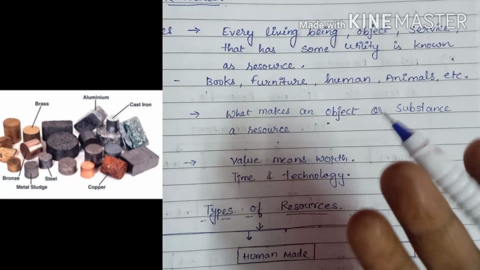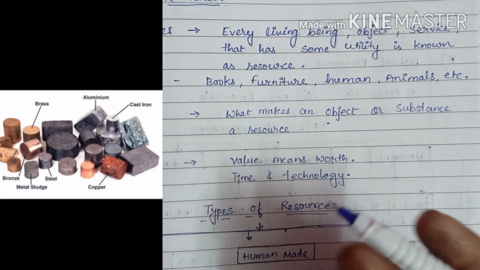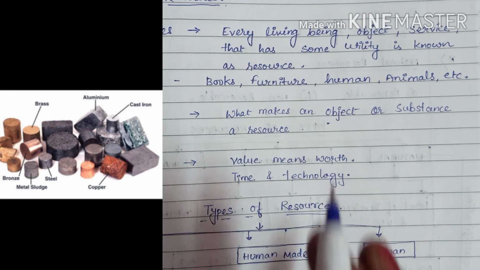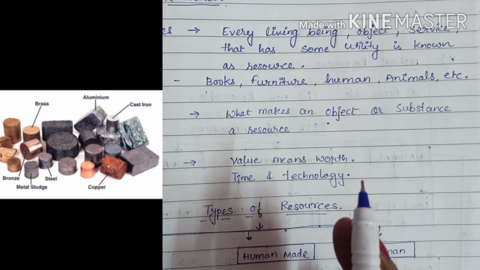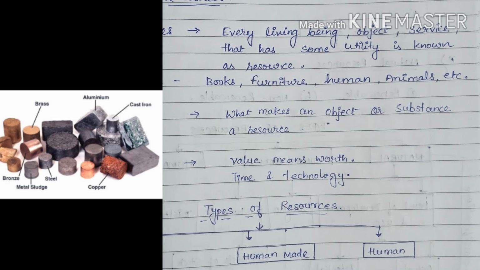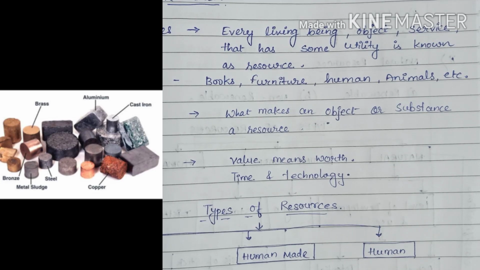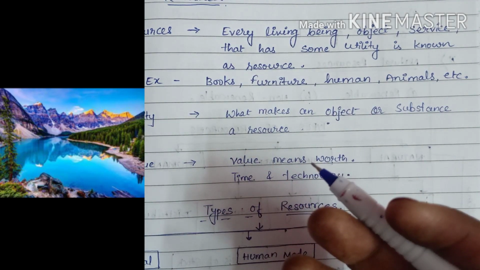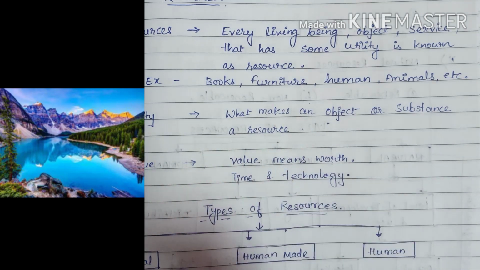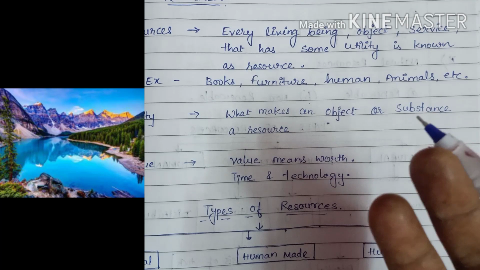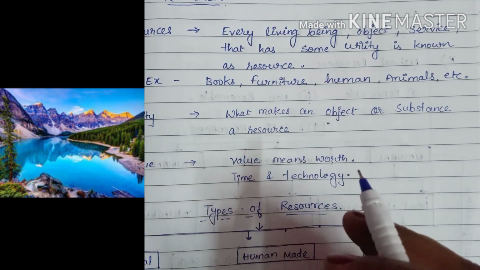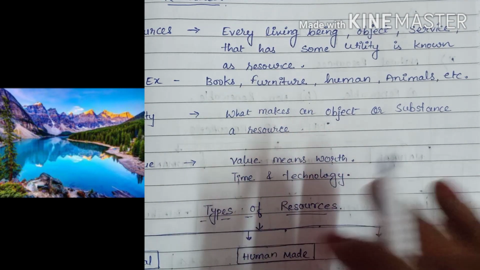Take an example like metals. Metals may have economic value because each and everything which we use needs support. For example, a table: on the upper side it is made with wood, and below we need metals. So that is economic value. A beautiful landscape may not. Understand how? Because we visit it for our entertainment, so it may not have economic value. But both are important and satisfy human needs.